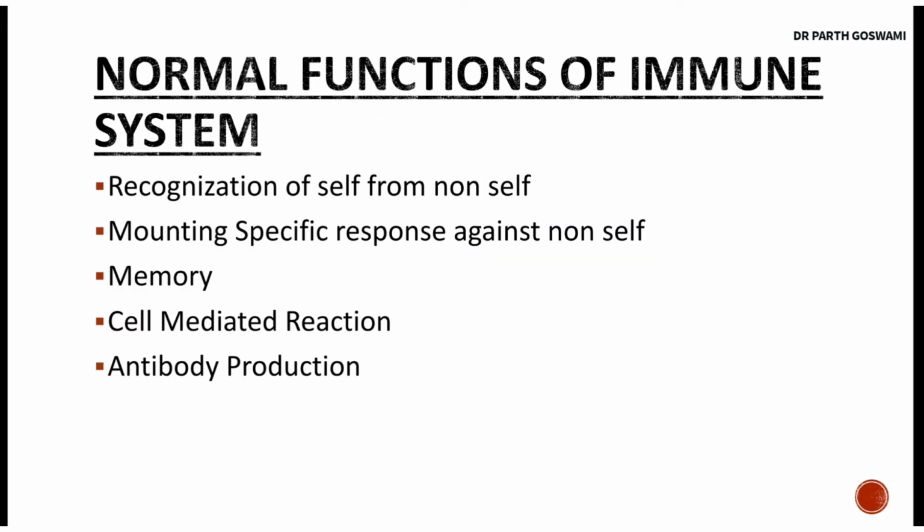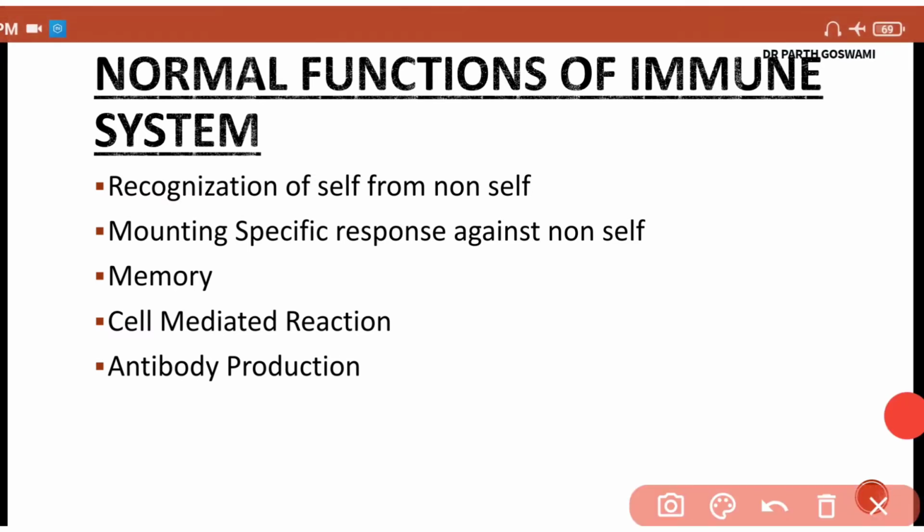Alright. Now, which are the normal functions of the immune system in our body? What will the immune system normally do in our body in the normal physiological state? So guys, the main important function of the immune system is to recognize the self from the non-self antigen. Antigen is a proteinaceous substance that induces antibody production when it enters our body. So it will identify which are the cells of our body and which are the proteinaceous substances outside our body. So it will recognize the self antigen from the non-self antigen.